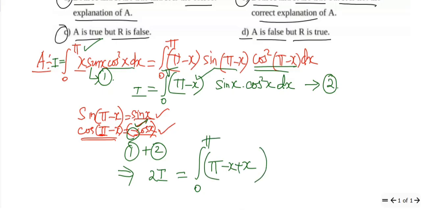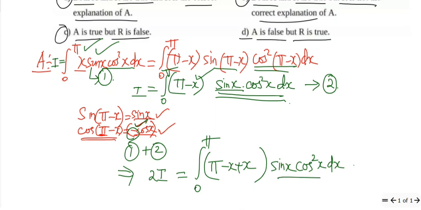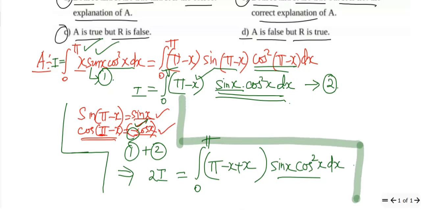While adding them, this part we are getting as it is. We won't consider that as 2 sin x or 2 cos square x. They are not two different functions, so we will write them as it is. I'll show you one example so that you get a better idea. For example, if I give you 5 apples and you already have 2 apples with you, the total would be 7 apples.